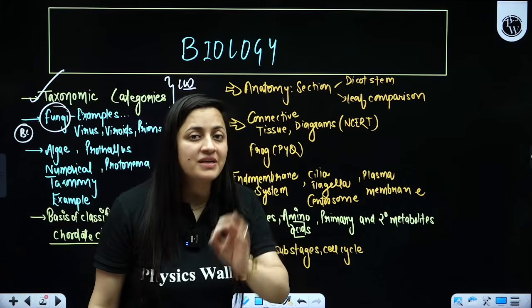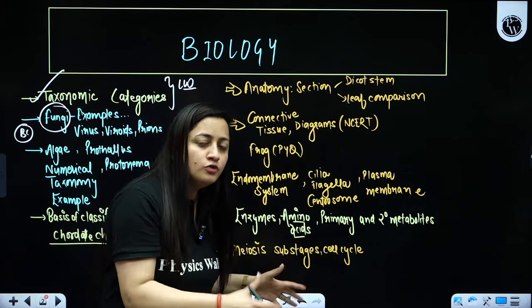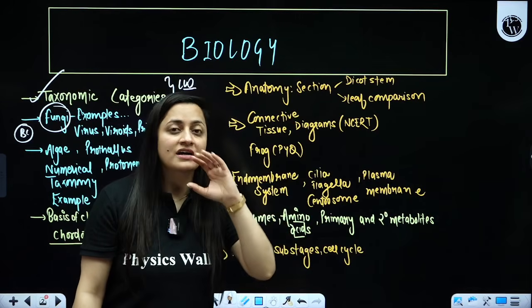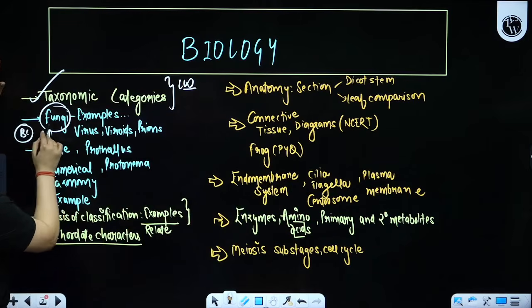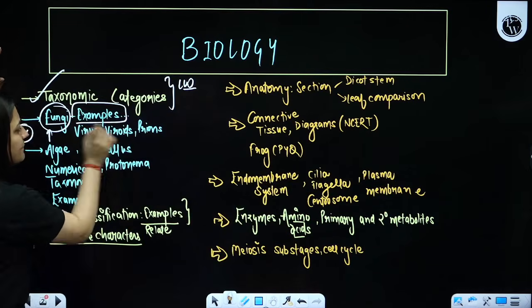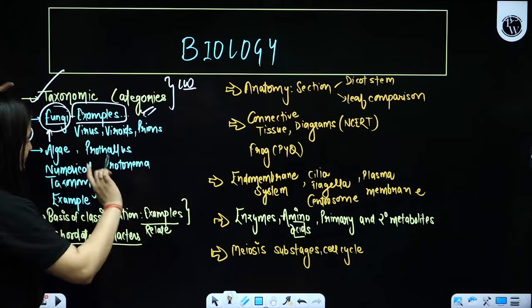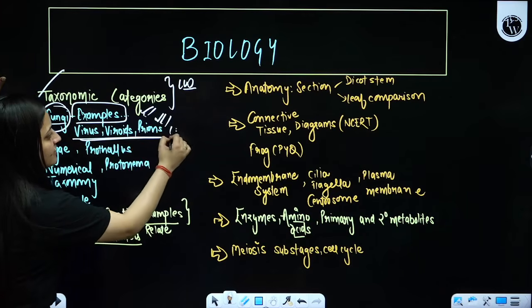the diagrams. Do not miss the tables. If you are confused about how to revise biology, start with these, because they are going to give you direct questions. When it comes to biological classification, fungi examples are very important. All the examples are very important, be it Protista or Monera. Then virus, viroid, prions: you should know what they are and the diseases that they cause.